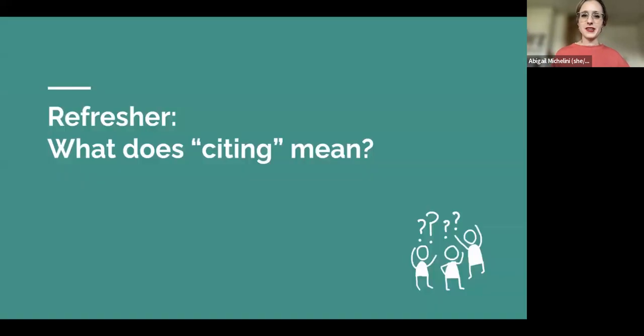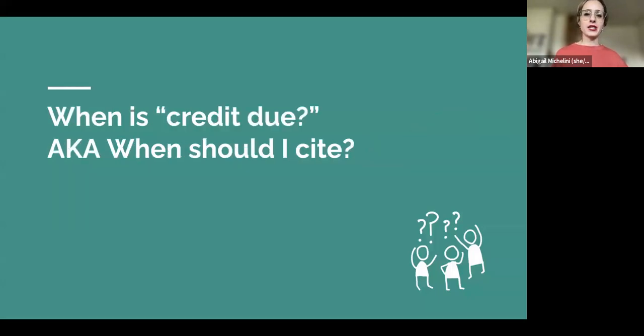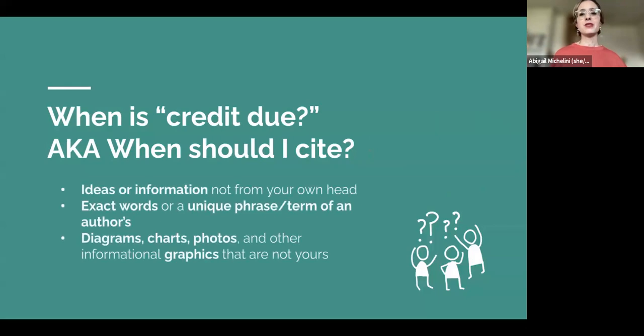So let's get started. As a refresher, let's go over what citing means. What is citing? Citing essentially is giving credit when credit is due. When is credit due, aka when should I cite? Lots of different times. One, if the ideas or information are not your own, they're not from your own head, cite it, okay? It never is a bad thing to cite too much.